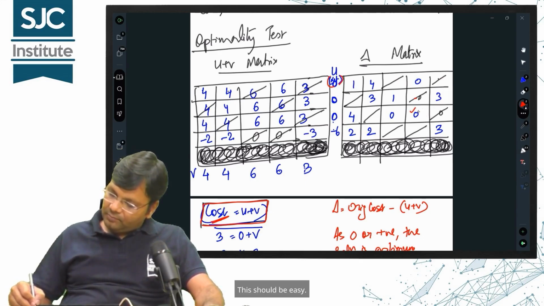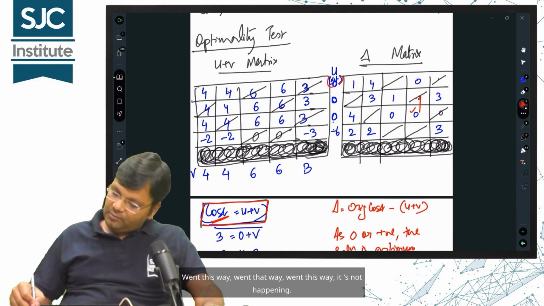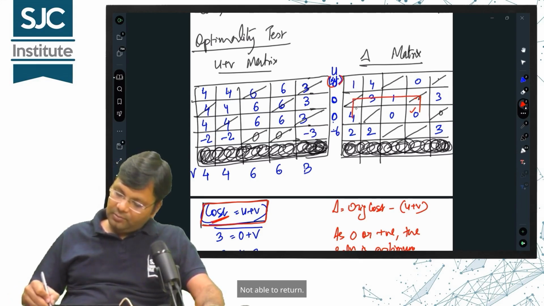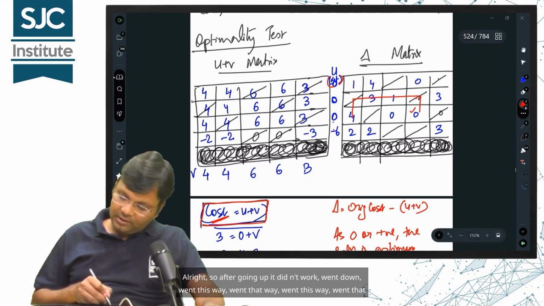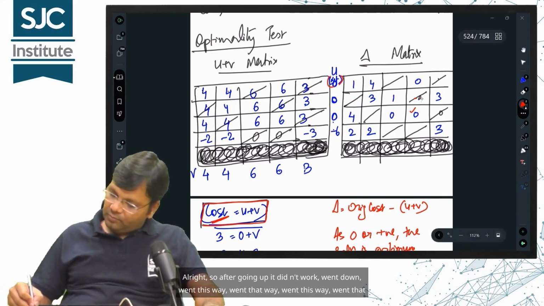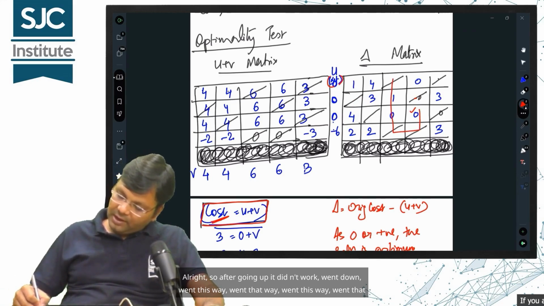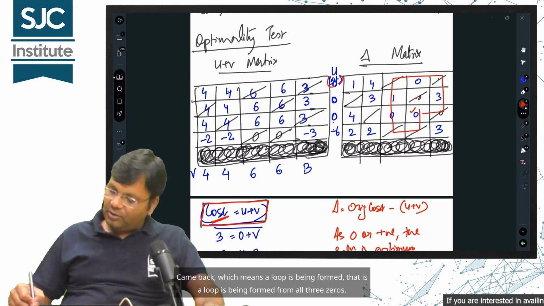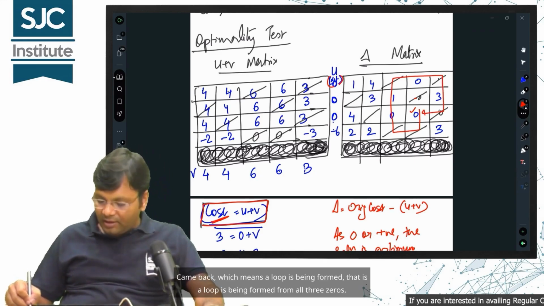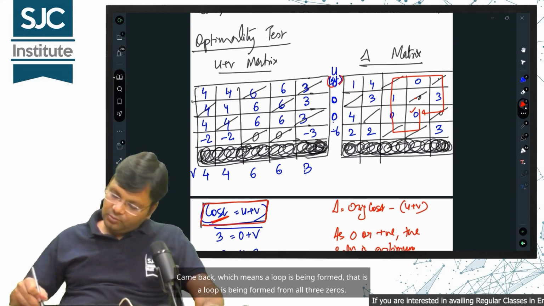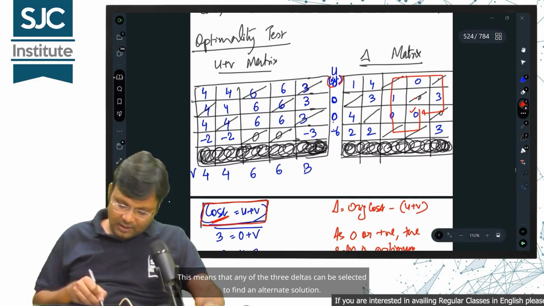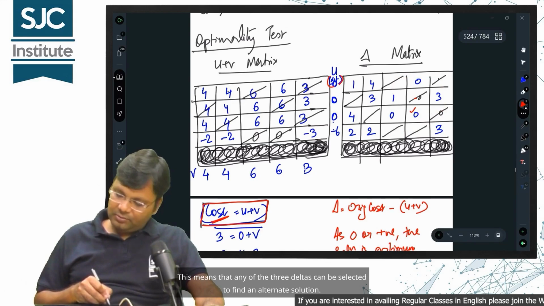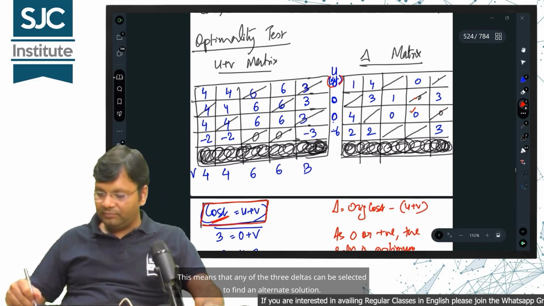This should be easy. Went this way, went that way, went this way, it's not happening. Not able to return. Alright, so after going up it didn't work. Went down, went this way, went that way, and came back here. Came back, which means a loop is being formed from all 3 zeros. This means that any of the 3 deltas can be selected to find an alternate solution.